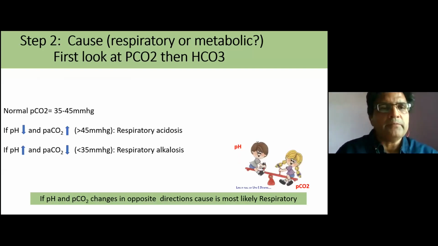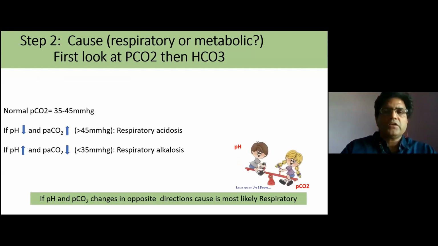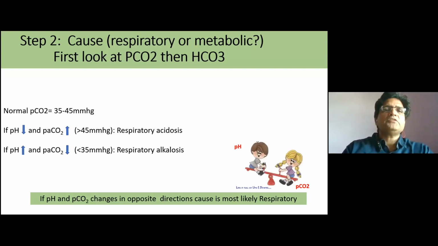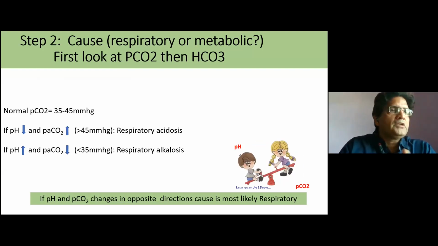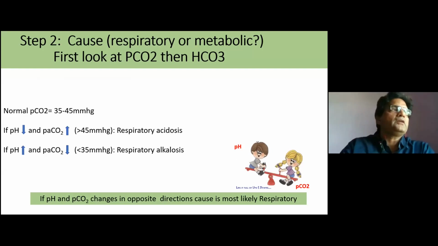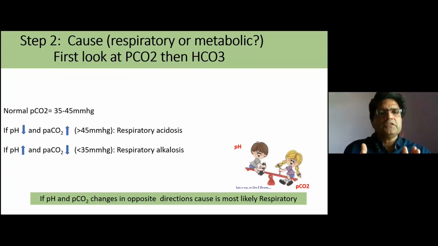The second step. After seeing this, we have to see the PCO2, that is the partial pressure of carbon dioxide in the blood. Why do we see the carbon dioxide, not the bicarbonate? Because we all know that carbon dioxide changes are much faster than bicarbonate, because this is a rapid mechanism of maintaining the milieu compared to the bicarbonate part. So we see the pH, and then we go to the PCO2.